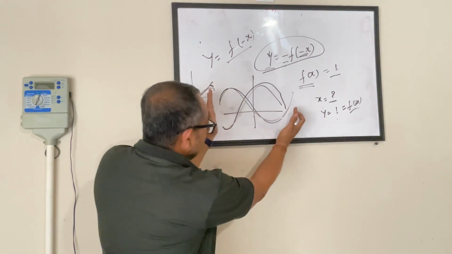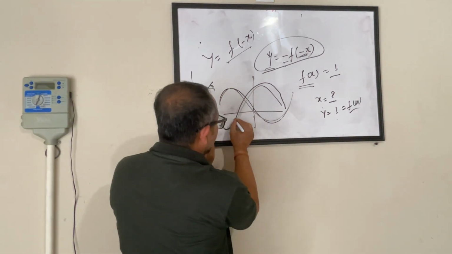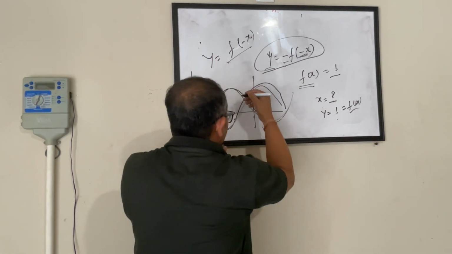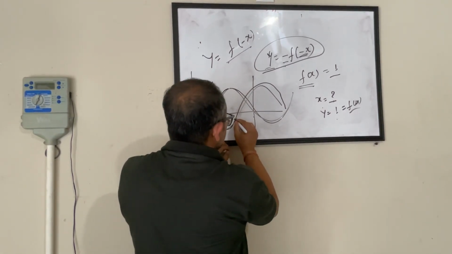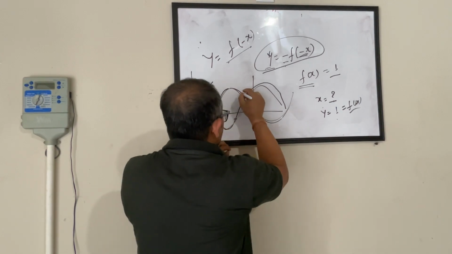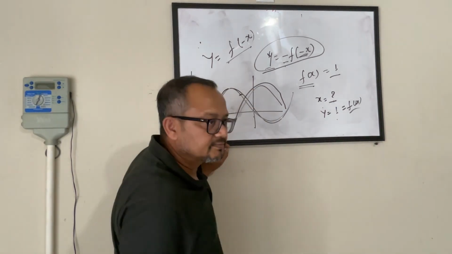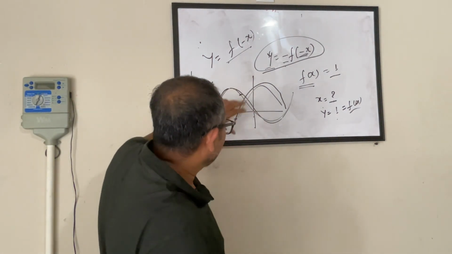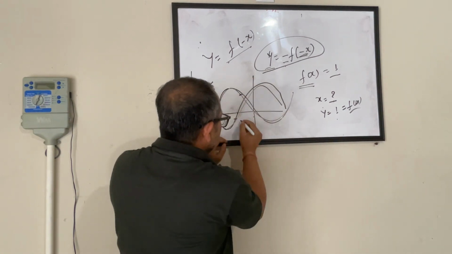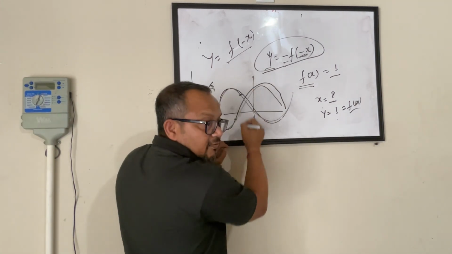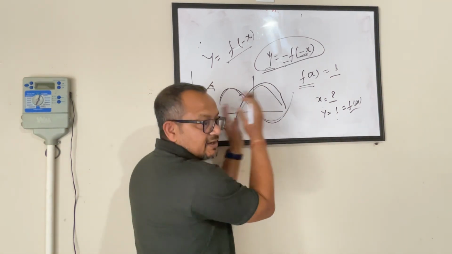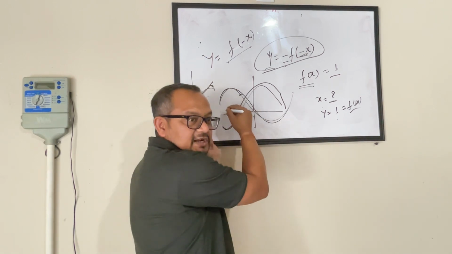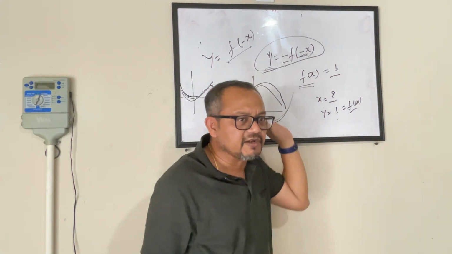See, if you look at this one, let's say this was my y before. When it flips, it goes here. So what you will see is, when you are flipping it this way, your value of x is not changing, only the value of y is changing. When you are flipping it this way, then your value of y is not changing, only the value of x is changing. So just look at the graph and you will be able to figure it out. It's fairly straightforward. Okay?